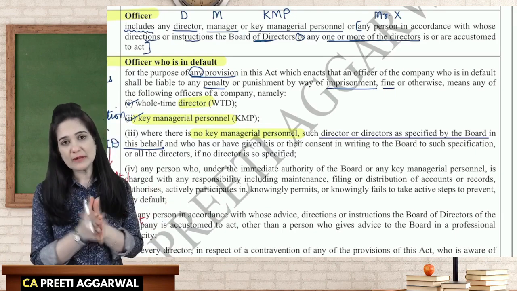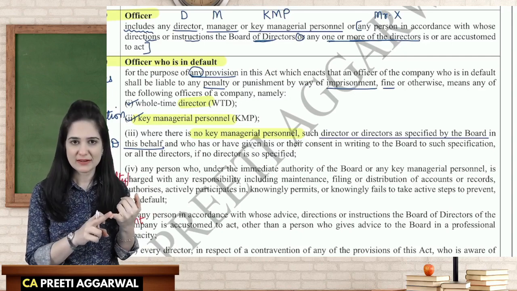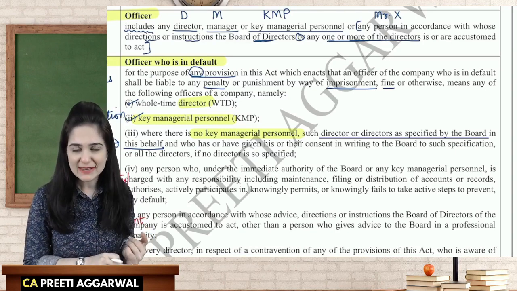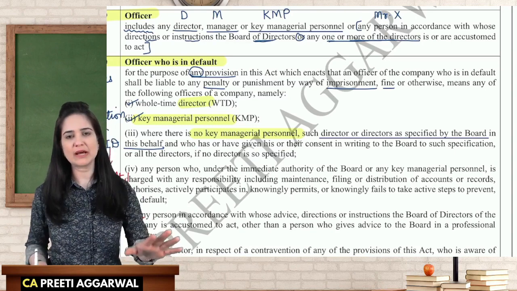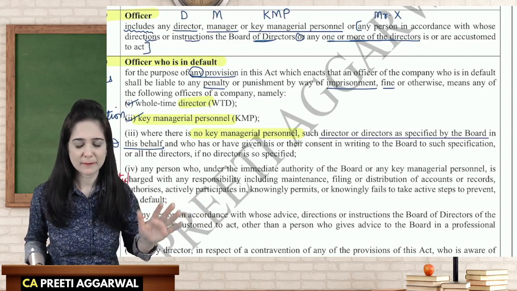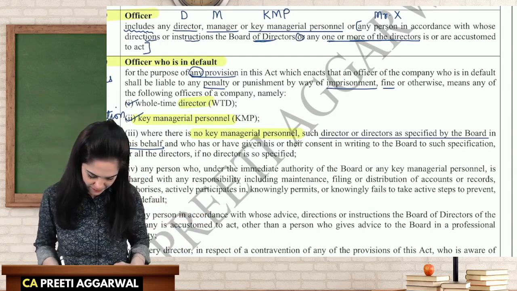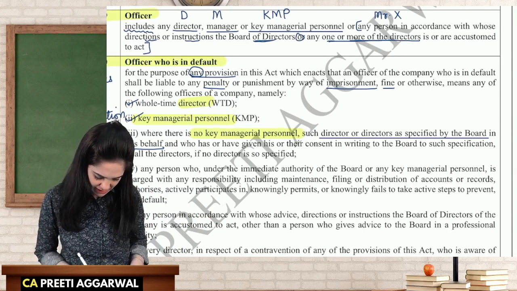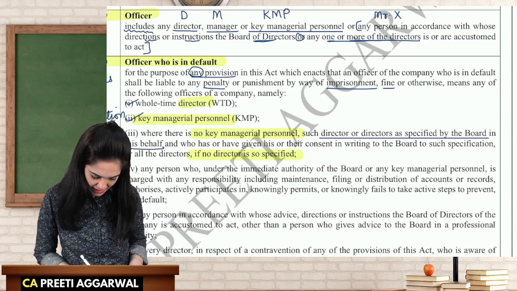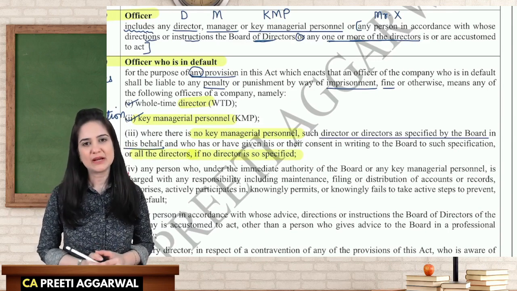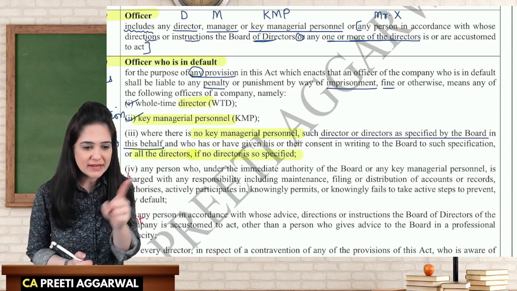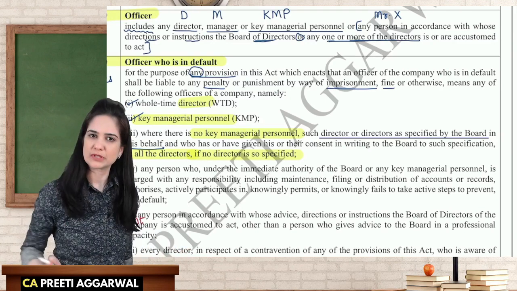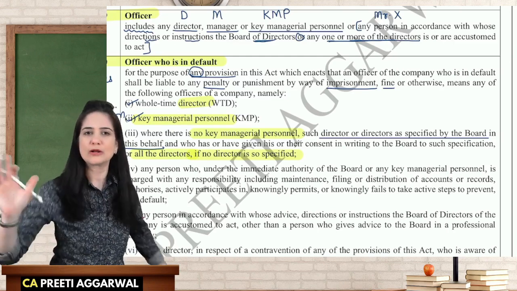Okay, you will be held liable only if you were aware, only if you were a party to that wrongdoing, only if you gave your consent. Only then you will be held liable. Now, you won't be held liable just because you are a director. However, if no director is specified, then all the directors will be held liable. See, you are not mentioning who is the director who is actually responsible. Then in that case, all are responsible. Okay, we will hold all of them liable.